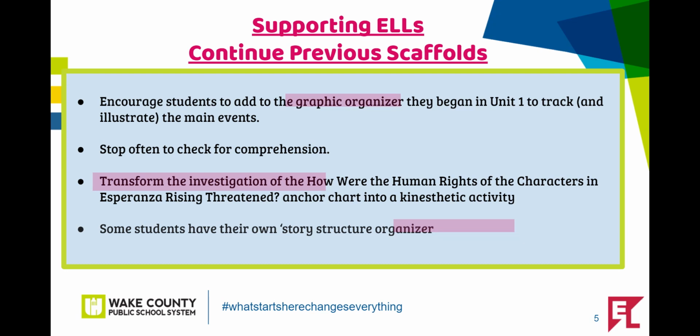See the Meeting Student Needs column for specific supports. Remember scaffolds from past lessons. Encourage students to add to the graphic organizer they began in Unit 1 and illustrate the main events. Stop often to check for comprehension. Transform the investigation of how the human rights of the characters in Esperanza Rising were threatened, anchor chart, into a kinesthetic activity. Remember, some students may have their own personal story structure organizer.